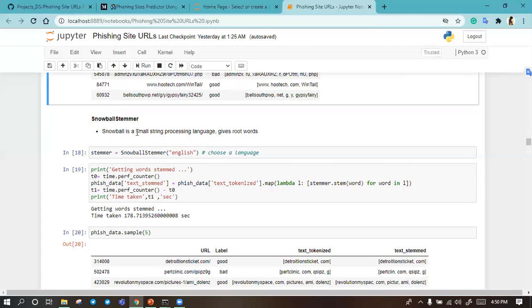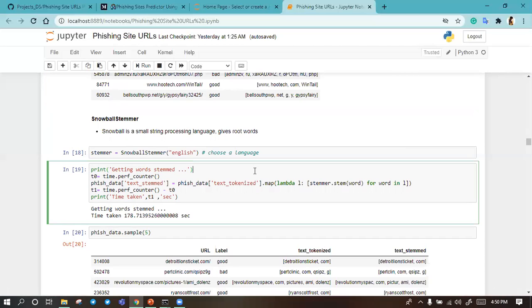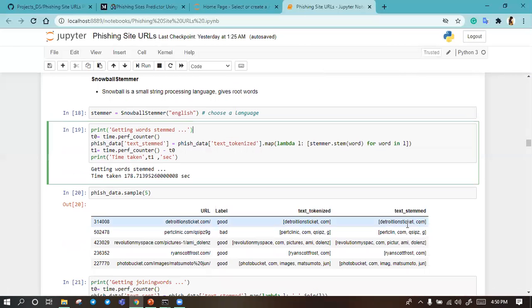So Snowball is a small string processing language. It will remove all the English stop words like "is" and so on, and create root words. Root words means it will combine the common words like picture, photos. For these two words, it will create one word like picture. So here we did stemming, so it is very good.